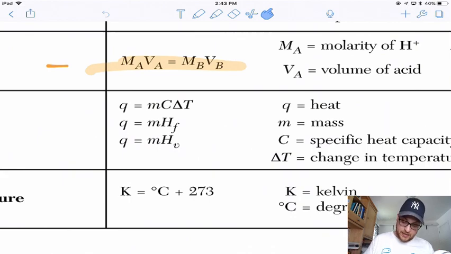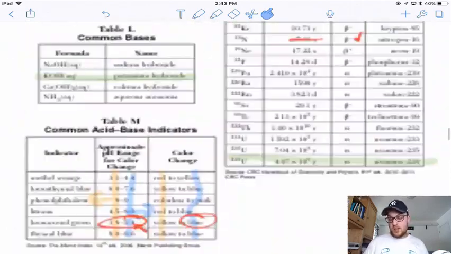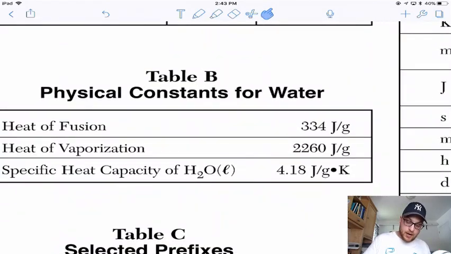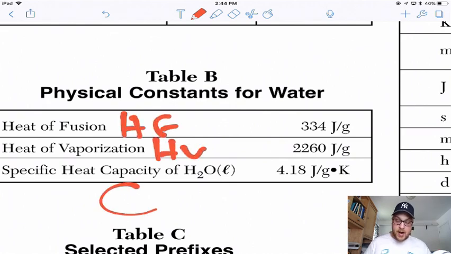Where do we get C? C is all the way on the front of the reference table. So we got HF here, we got HV here, and we got C there. So when you're using these heat equations and it's like HF, HV, and C, and you're like, how do I know what those are? I didn't get it in the problem. What the heck? You can look it up.